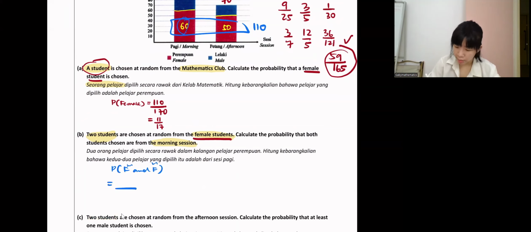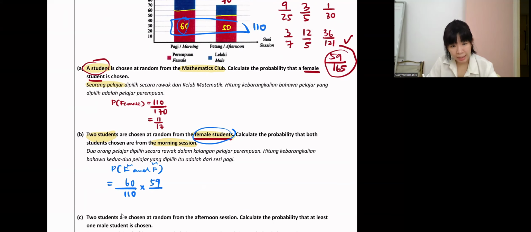So the total is definitely 110 because it's from female students. From these female students, morning session 60 times. Now, if you choose 1 student already, so left with 59. Then total 109. Times together and see.